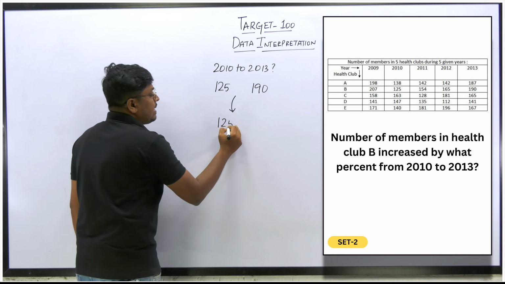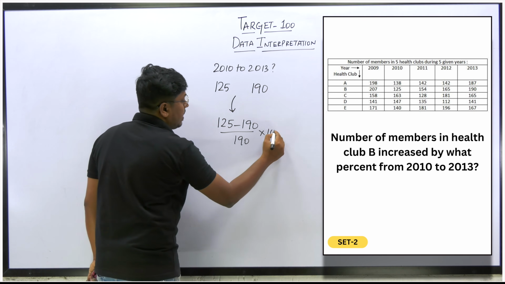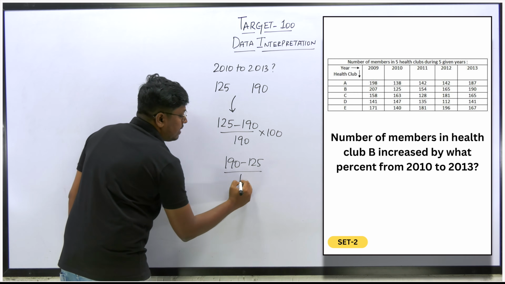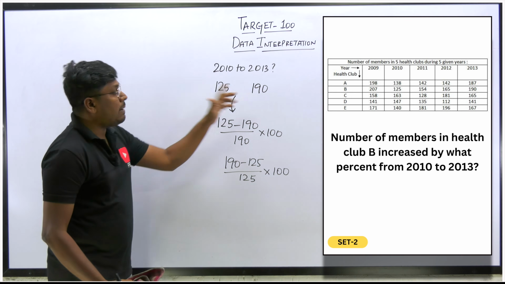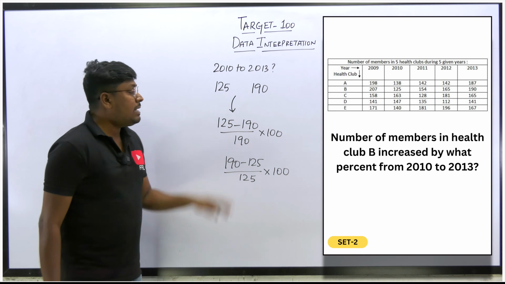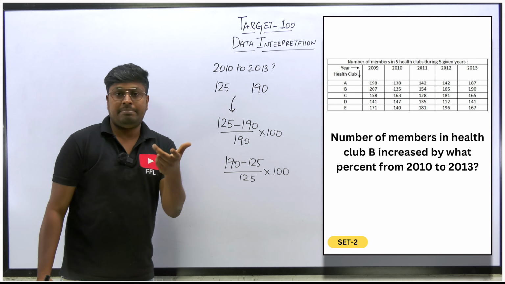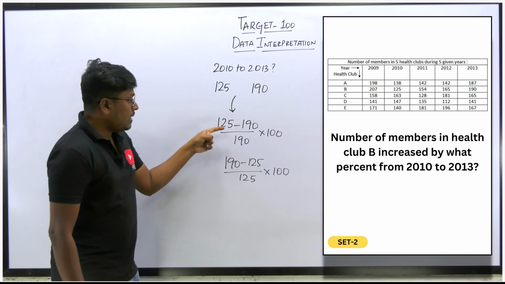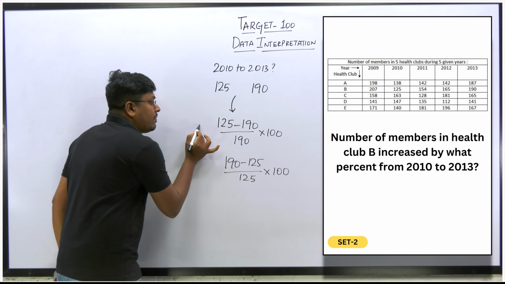So some students will write like this, 125 minus 190 divided by 190 into 100. Some students will write this as 190 minus 125 divided by 125 into 100. Right? Because if it is to compare, then it is easy, because the comparison value should come in the denominator. But here there is no comparison. Our target is to find how much increase in the percentage from the year 2010 to 2013. So here the first formula is actually wrong. The first way of writing is wrong.